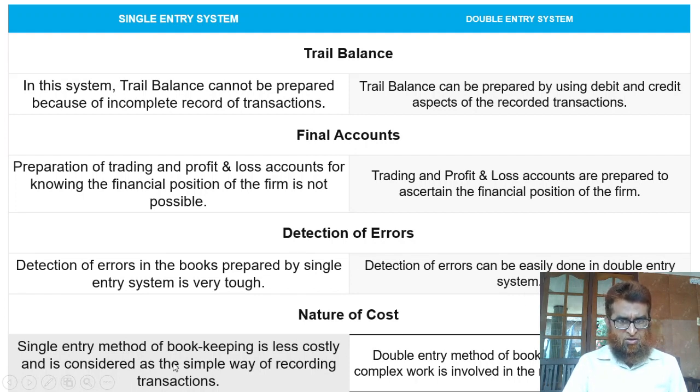Last one is nature of the cost. Single entry method of bookkeeping is less costly and it is considered a simple way of recording. But here in double entry system of bookkeeping, the cost is more. It is costly and complex work is involved.